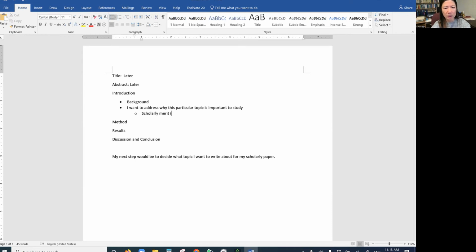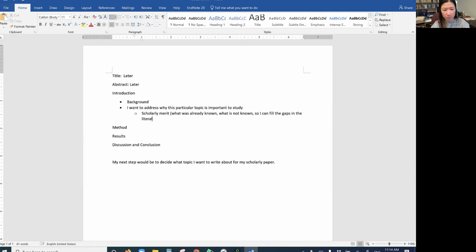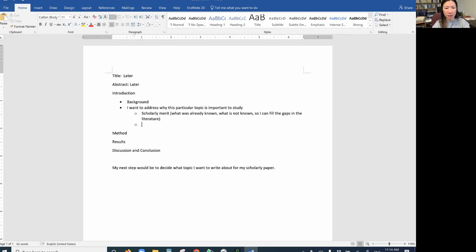I've got to do the literature review to make sure I understand what was already known and what is not known yet, so I can fill the gaps in the literature. I just make a note, know what I need to do. And then I also want to talk about clinical merit, how we can use this. So by filling this gap, how we can use this to apply, how we can use the findings.